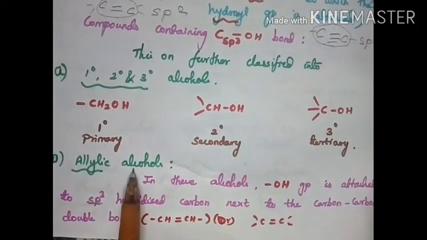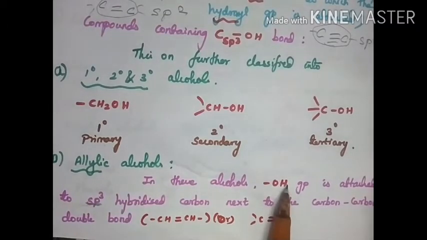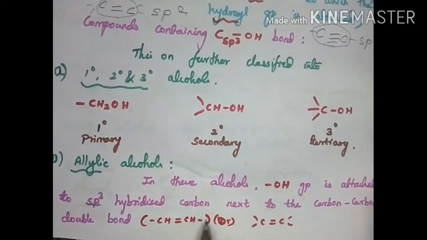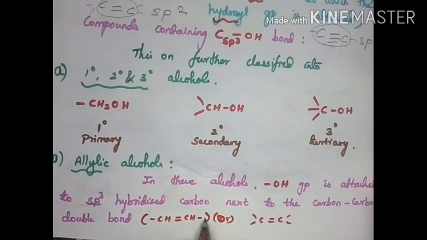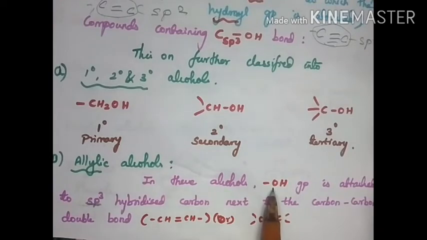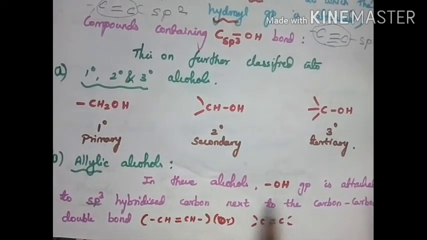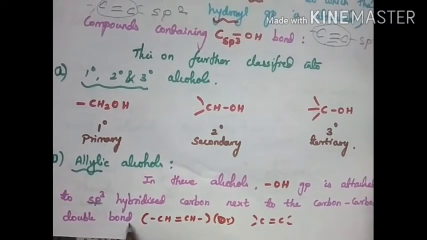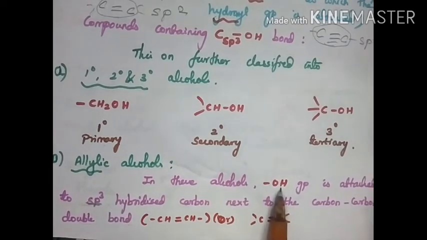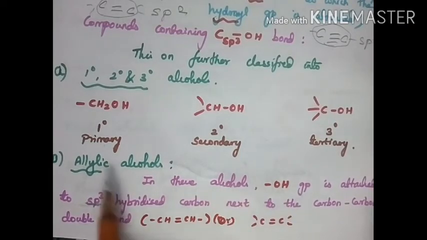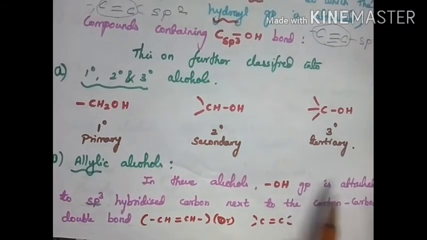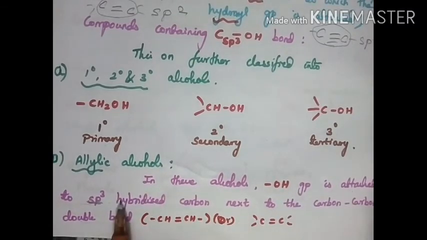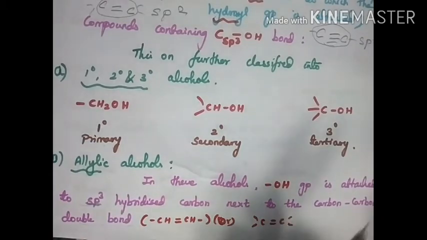And the next is allylic. Allylic is nothing but the OH group attached to the carbon next to a carbon-carbon double bond. That means the OH group is attached to an sp3 carbon next to a carbon-carbon double bond. Double bond means sp2, no? To that, one carbon is attached, that is called the sp3 carbon. There the OH is present. Allylic: the OH group attached to an sp3 carbon next to a carbon-carbon double bond.